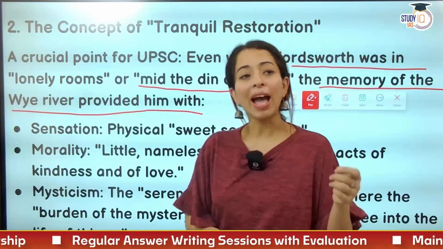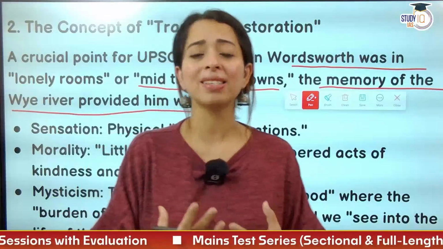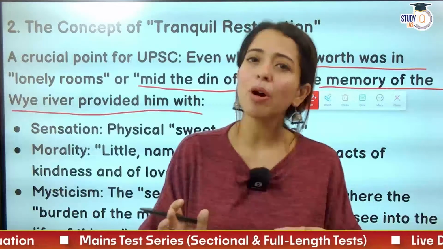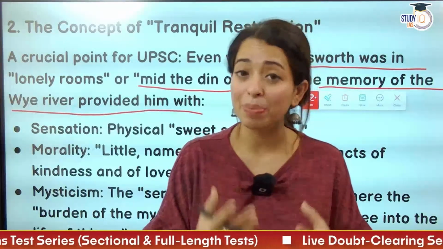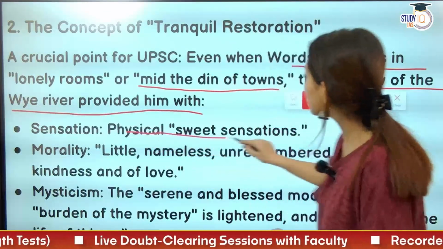And ऐसे टाइम पे when he is sad, when he is gloomy, when maybe he is engulfed by remorse around him, just to think about that Wye River, that tranquility, the peace, the serenity of that nature, gave him the solace.